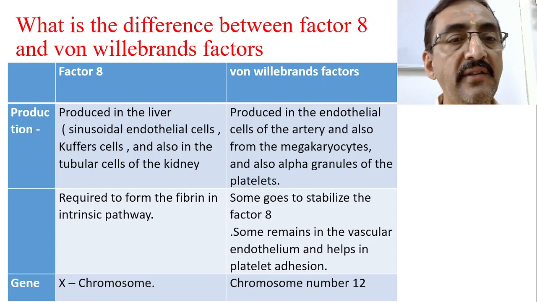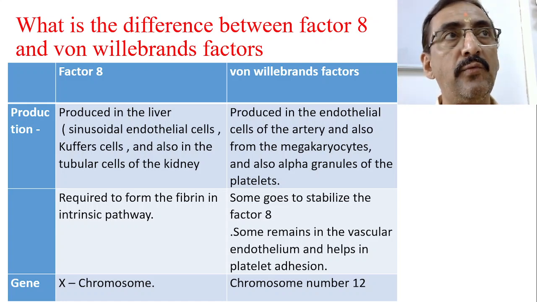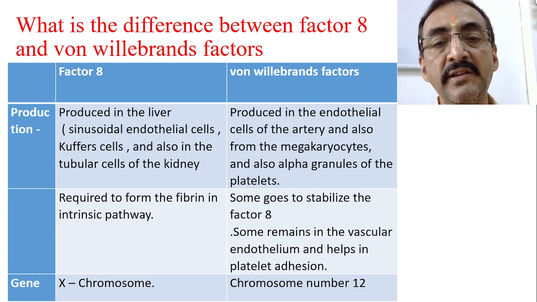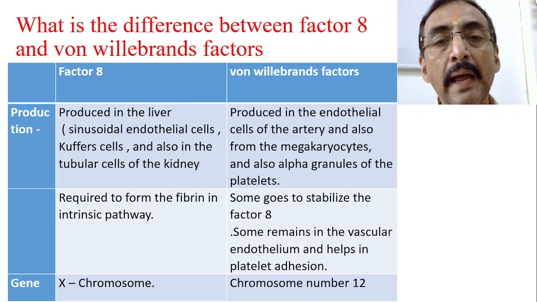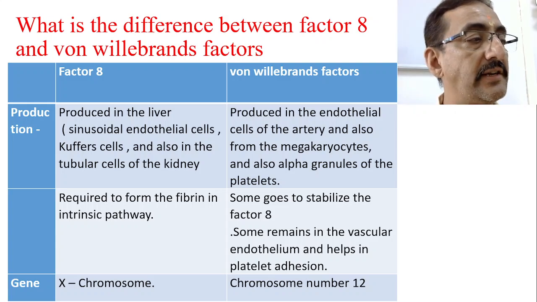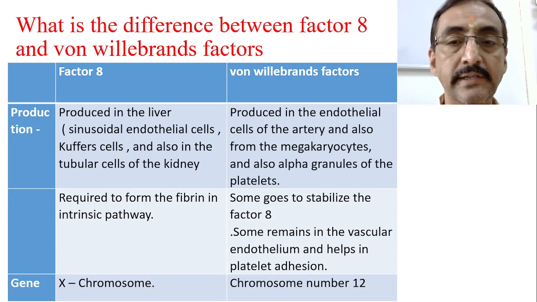Okay, factor number 8 is required to form the fibrin from the fibrinogen through the intrinsic pathway, whereas von Willebrand factor is responsible for two important functions. Number one is stabilization of factor 8 and increasing the activity time of factor number 8, and it is also required for platelet adhesion.